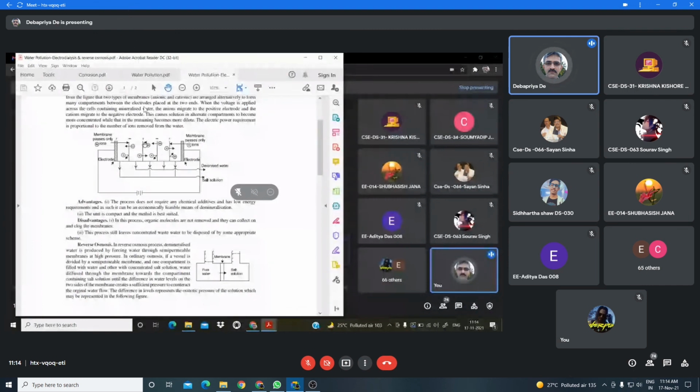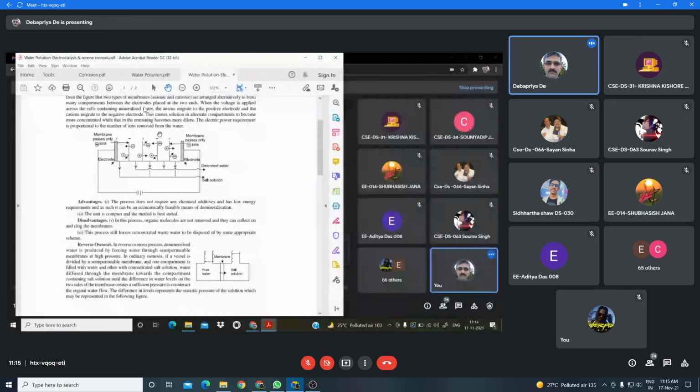Ion selective membrane means one is plus, which indicates the cation selective membrane, and minus indicates the anion selective membrane. Cation selective membrane means through this membrane only the cation can pass. Anion selective membrane means through this membrane only the anion can pass.